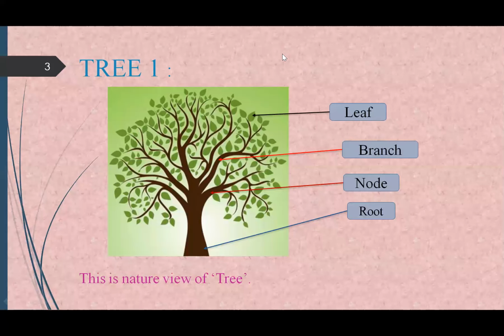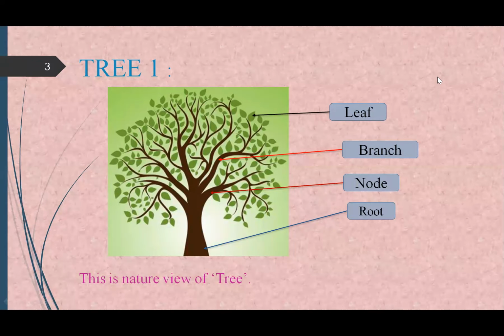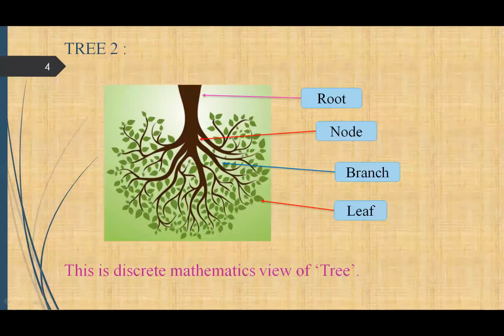Tree 1. This is the nature view of a tree. At the bottom is the root, in the middle are the nodes and branches, and at the top is the leaf. Tree 2. This is the discrete mathematics view of a tree. At the top is the root, in the middle are the nodes and branches, and at the bottom is the leaf.